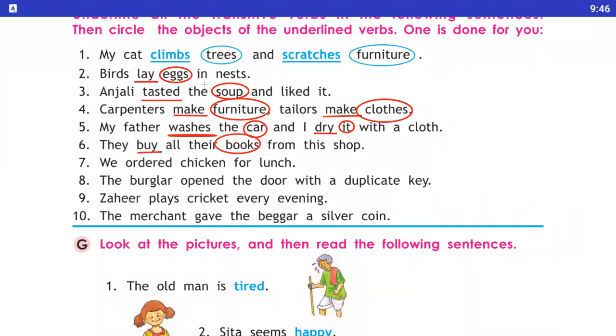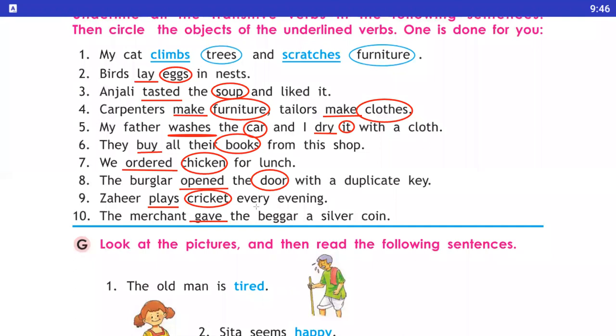Number 7: we ordered chicken for lunch. Here, ordered is the verb and chicken is the object. Number 8: the butler opened the door with a duplicate key. Here the verb is opened and the door is the object. Now, number 9: Zahir plays cricket every evening. So here, plays is the verb and cricket is the object. Number 10: the merchant gave the beggar a silver coin. So here gave is the verb and the beggar is the object.